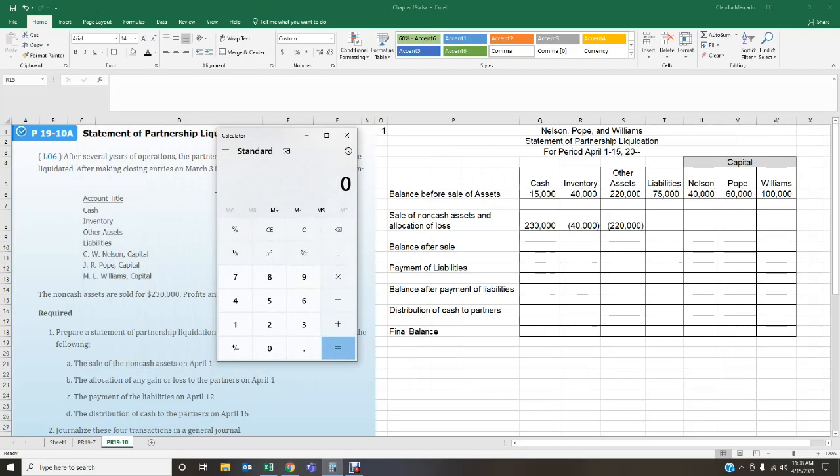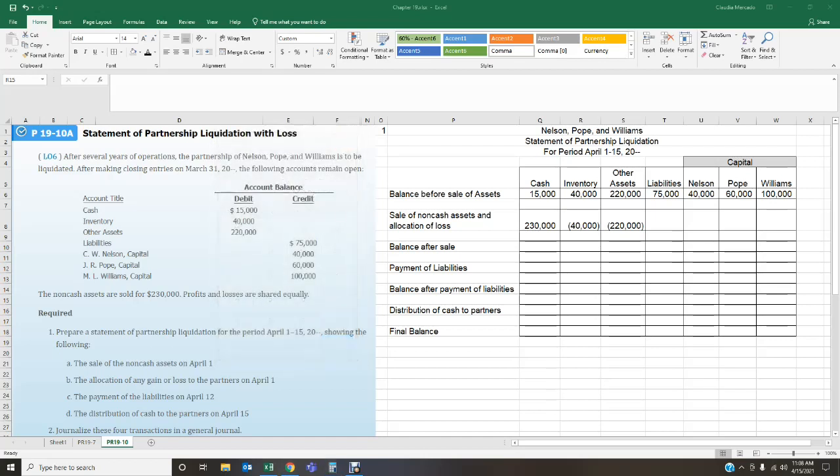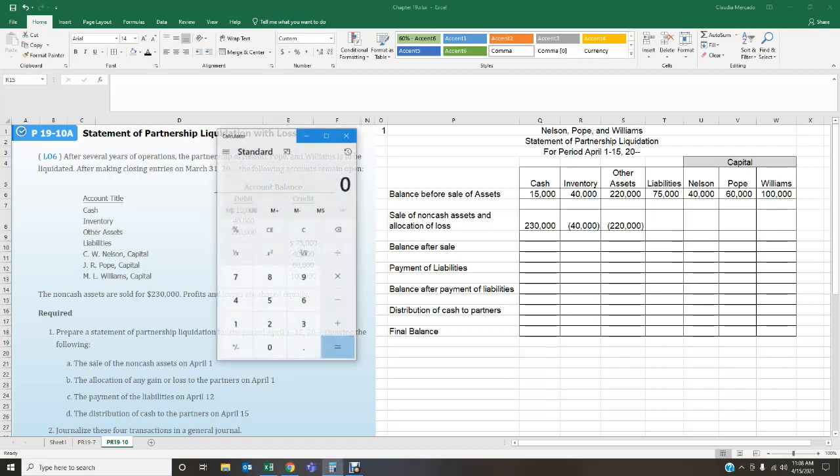Well, our inventory was $40,000. Our other assets were $220,000. So that means that we had our assets in our books for $260,000. Okay, so these assets were in our books for $260,000. So remember that number, 260.